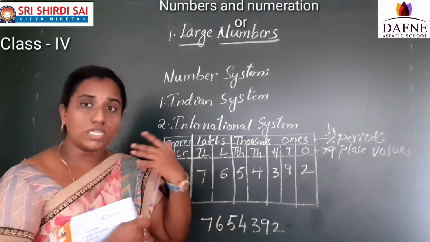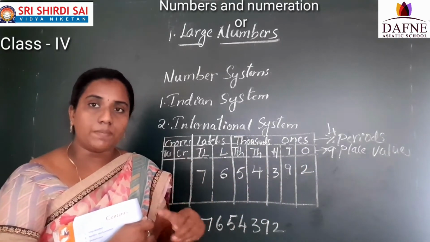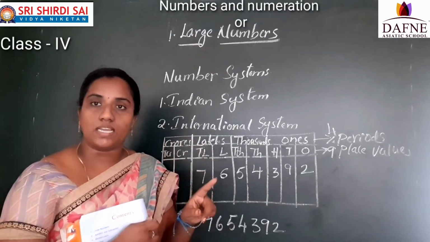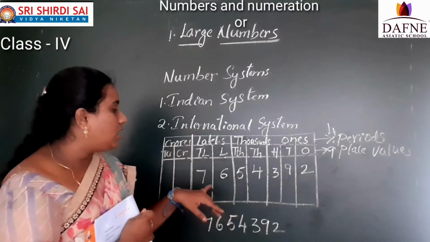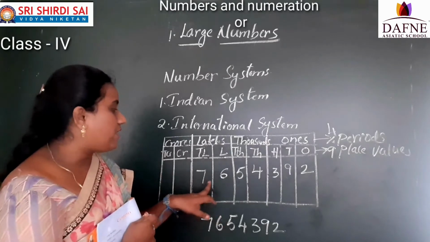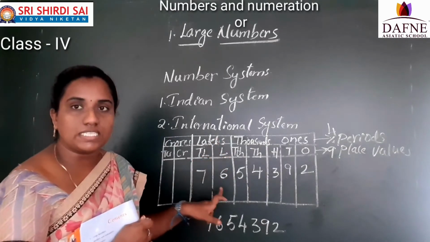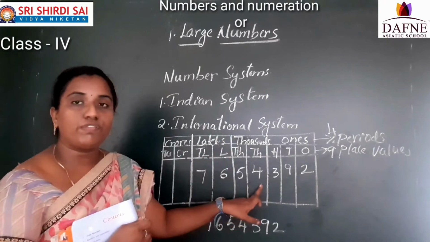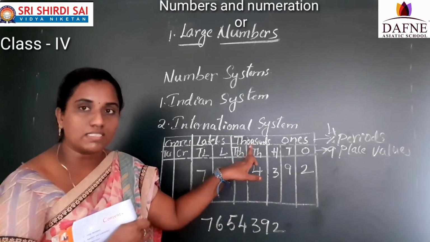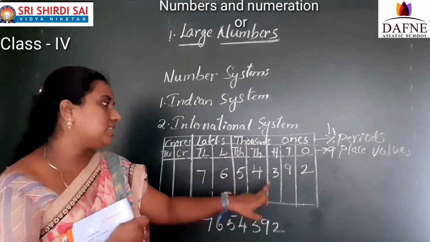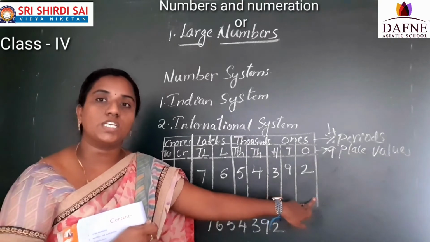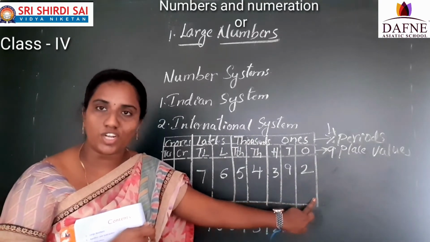54,392. So once again, while you are reading the number, you have to read along with the period. So 76 lakhs, 54. Which period? Thousands. 54,392. Okay, have you understood how to read the number?